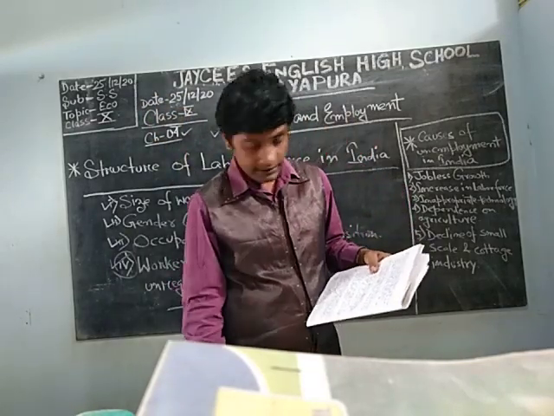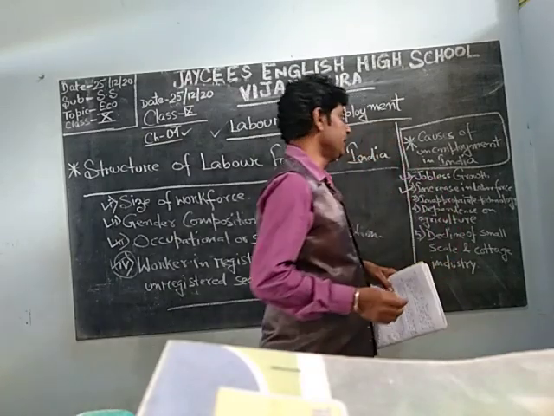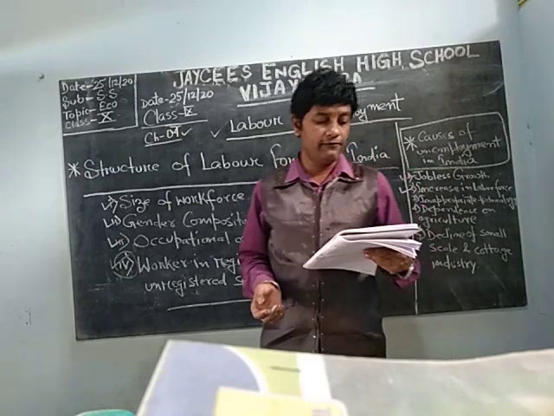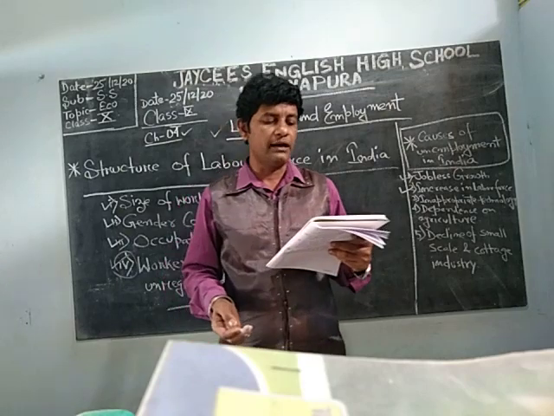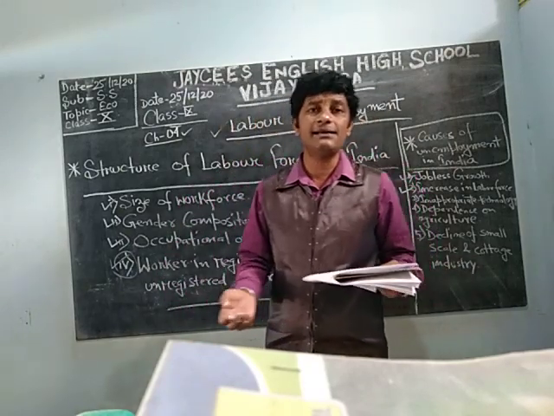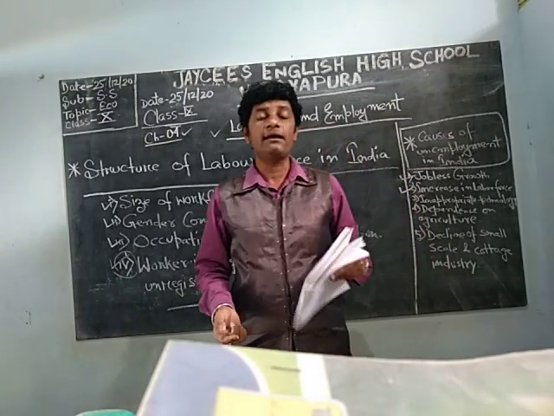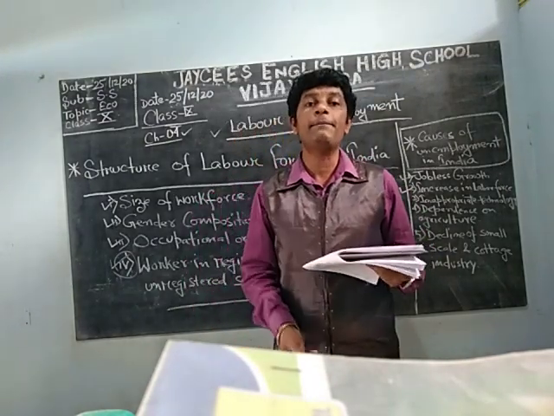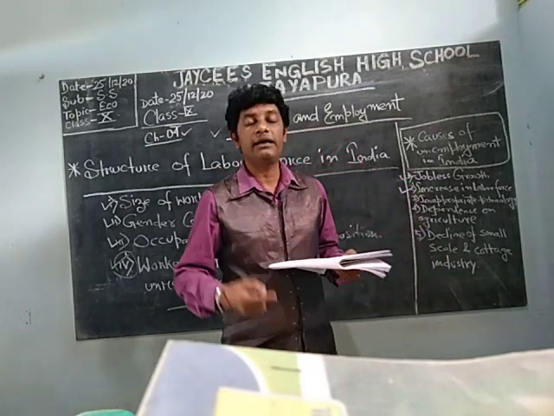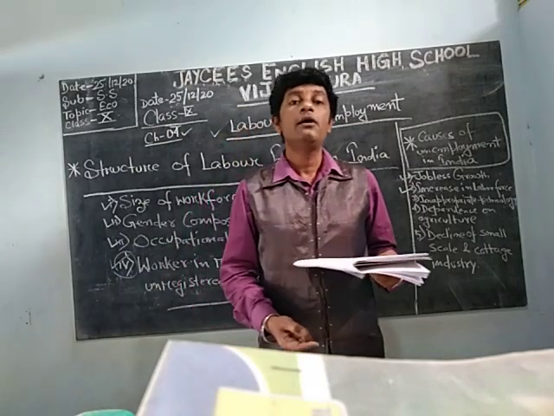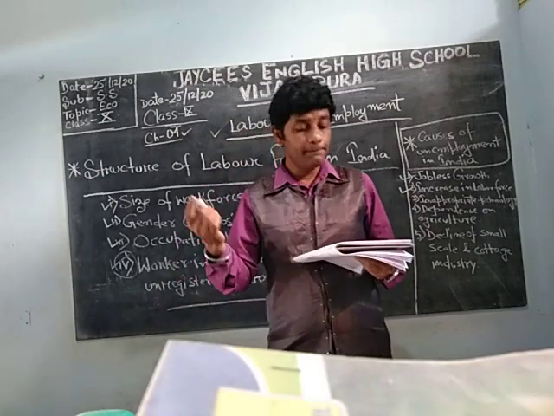The next point is increase in labor force. What is this? Population growth has been adding more labor force to the market. Day by day the population is increasing, and as it is increasing, what happened? More and more people are looking for jobs, but there is no supply of those jobs. The demand for jobs is there, but the supply is not there. So what happened? Unemployment happens.